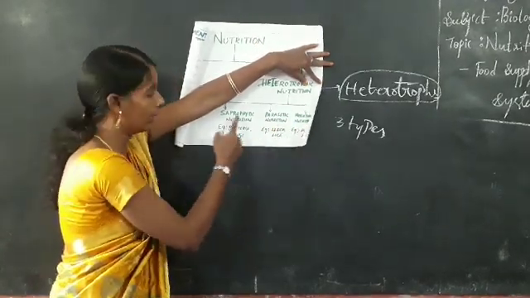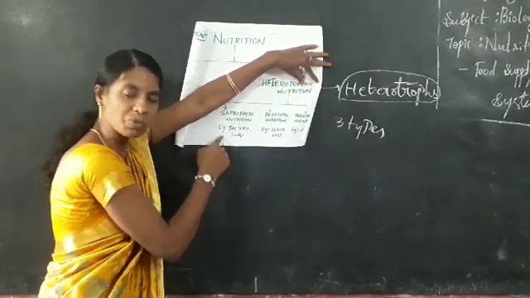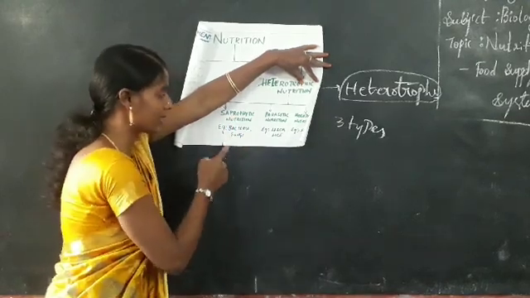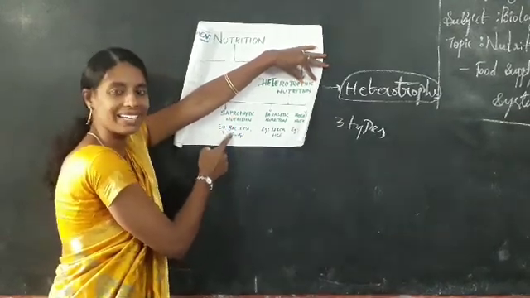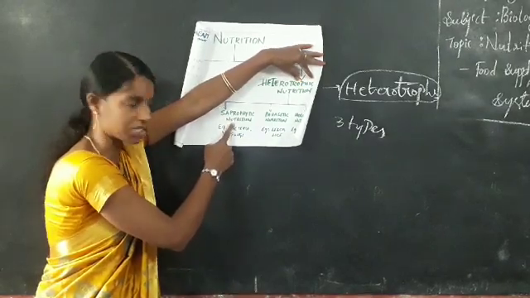Let us go to the first one, saprophytic nutrition. These organisms derive food materials from dead and decayed matter. Bacteria and fungi are the best examples of saprophytic nutrition.